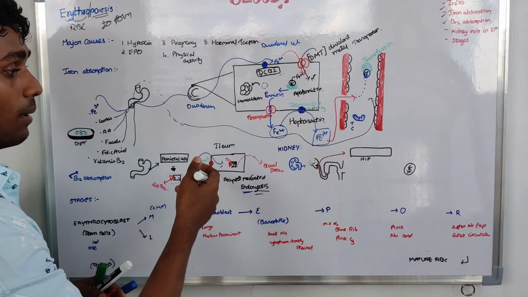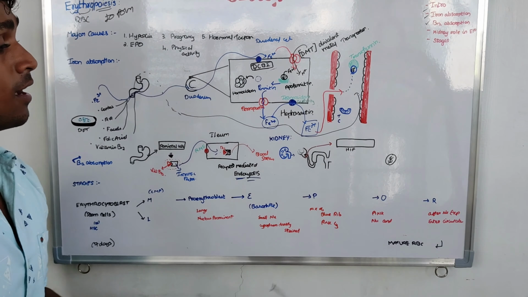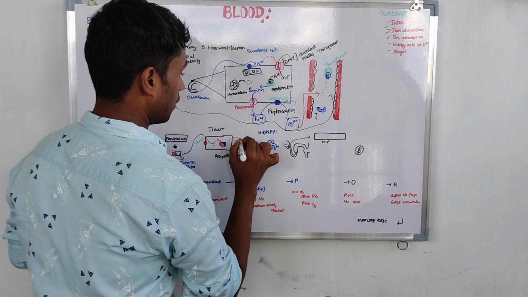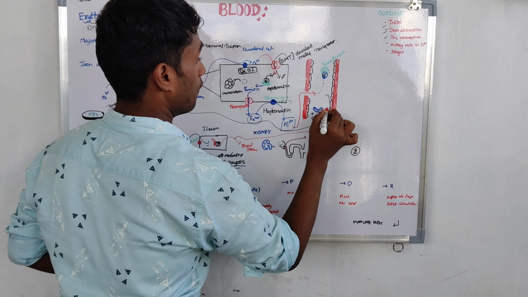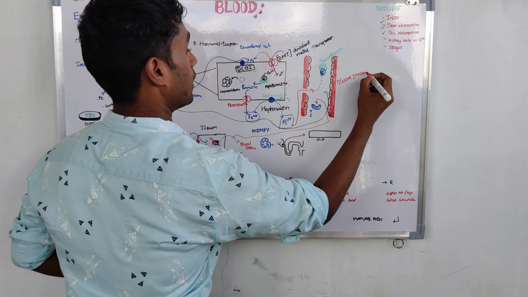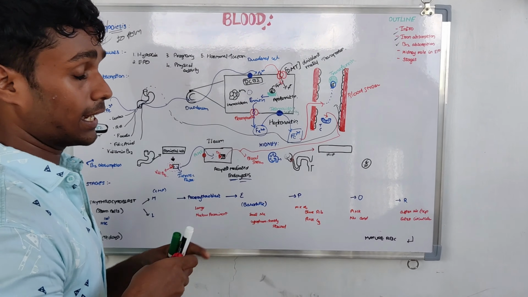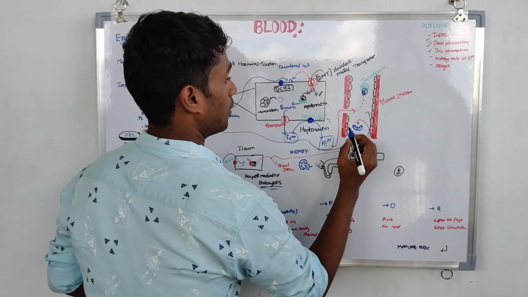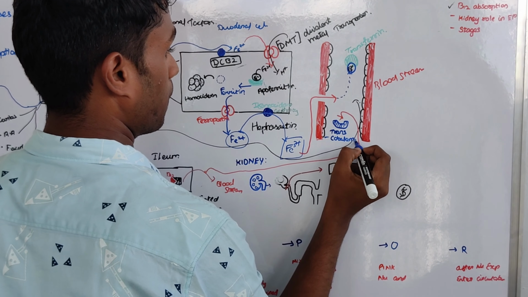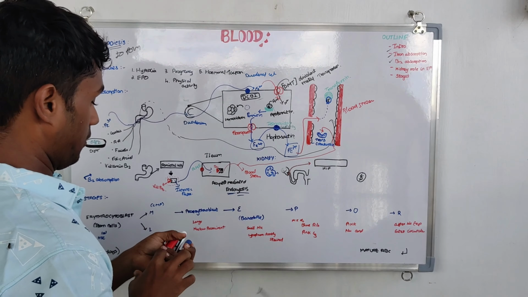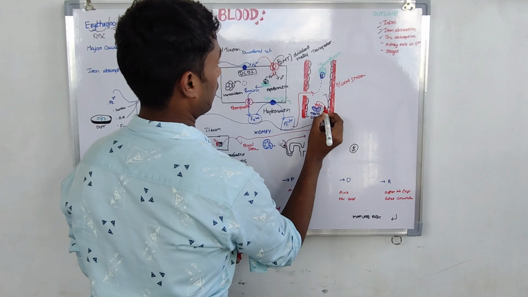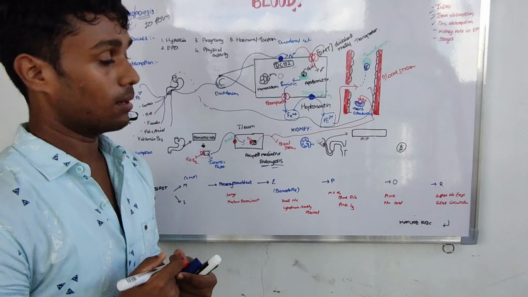Before entering the bloodstream, vitamin B12 and intrinsic factor get separated, and only vitamin B12 enters the bloodstream. In the bloodstream, vitamin B12 gets attached to transcobalamin. This is the absorption of vitamin B12.